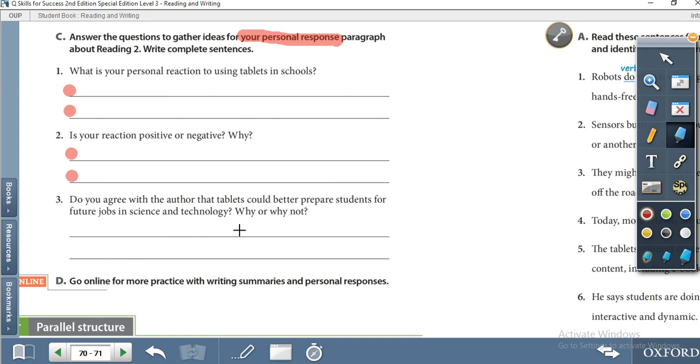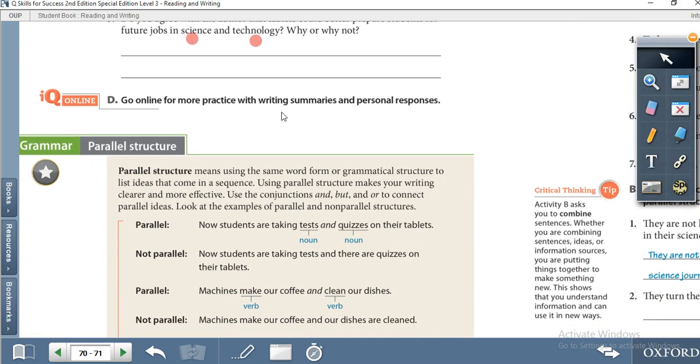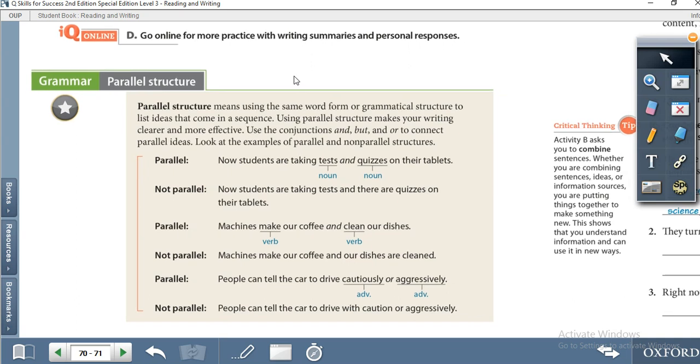Do you agree with the author that tablets could better prepare students for future jobs in science and technology? Yeah, future jobs in science and technology. Why or why not? This is also your personal response. You have to think about it and write your response. Then we have to move to the grammar section.